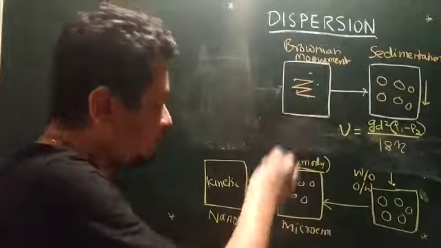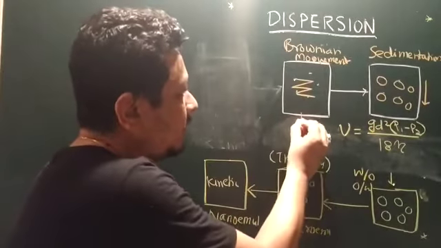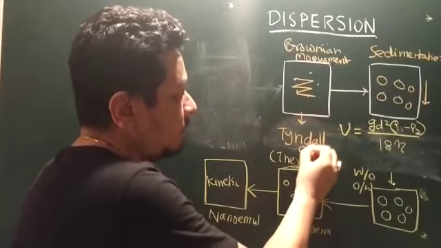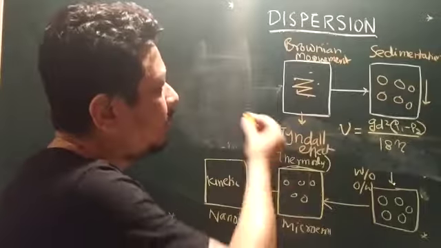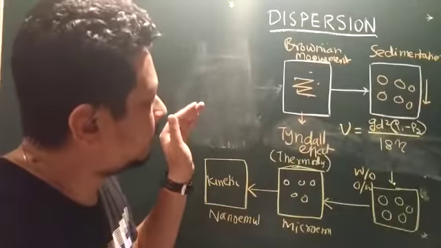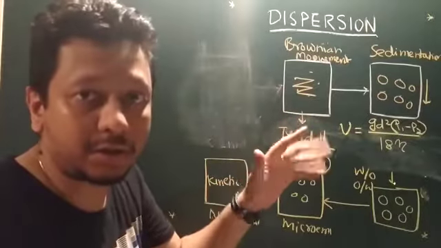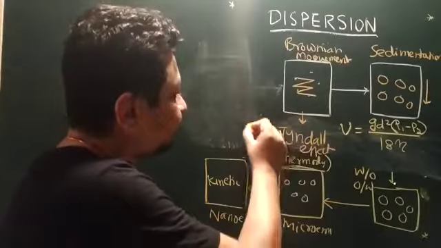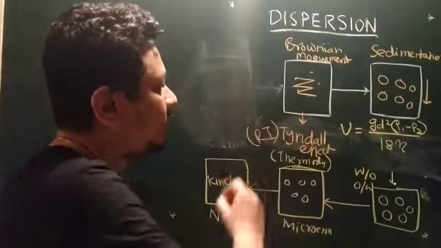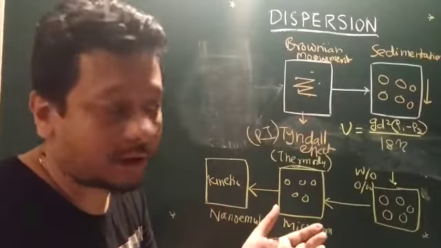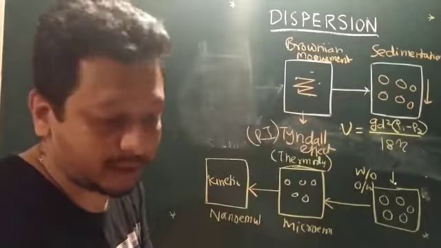Because of the Brownian movement, colloidal dispersion exhibits the Tyndall effect. What is the Tyndall effect? When you pass light through a colloidal solution, it exhibits a fluctuation in refractive index, and this Tyndall effect helps us to understand the molecular weight of colloids. How?